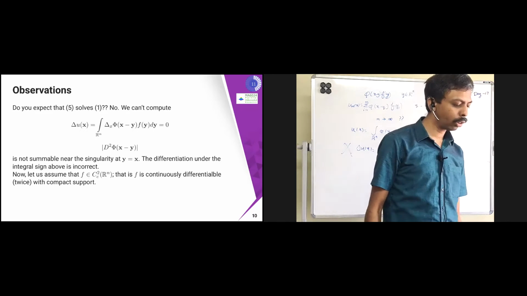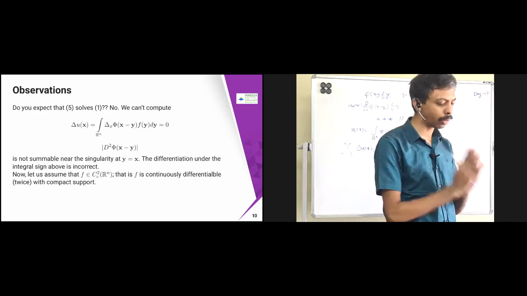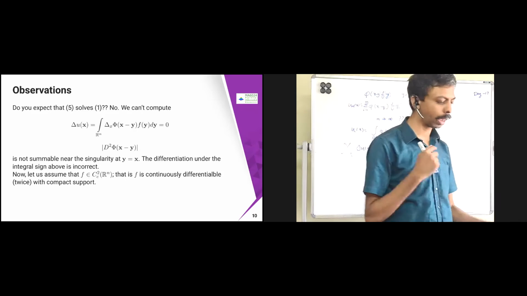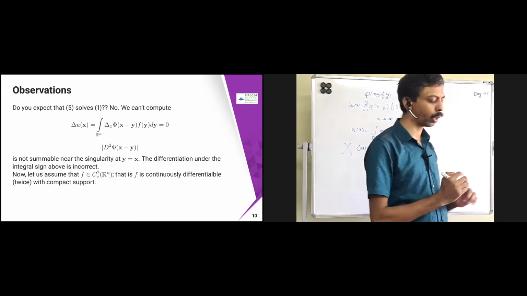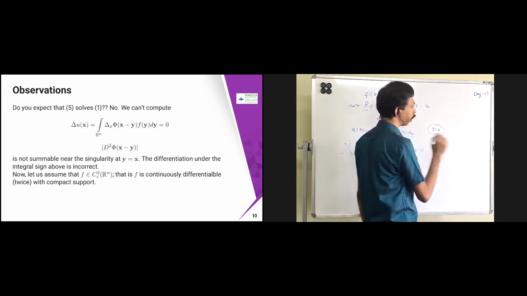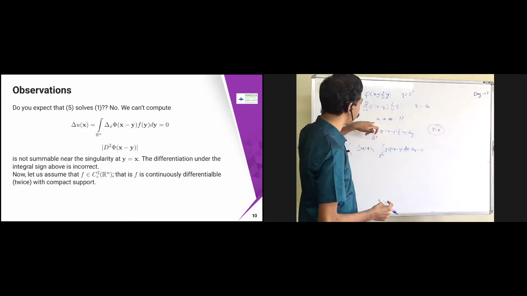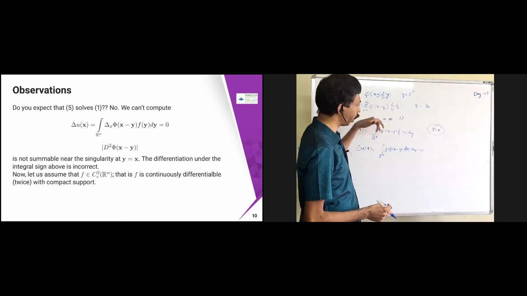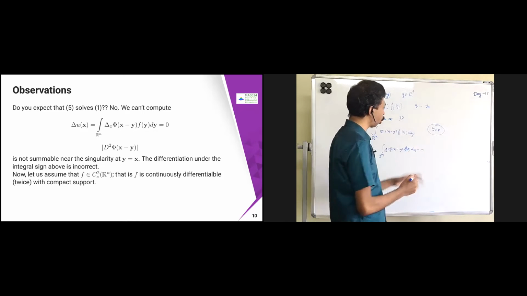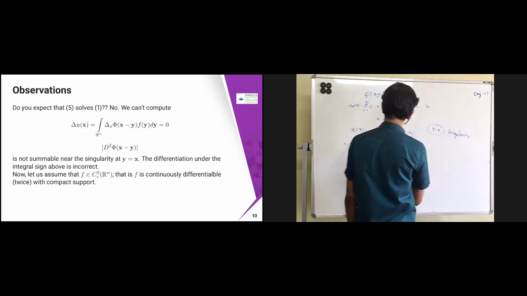Now we have to do some work around to get rid of this. We need to isolate that singularity where it is coming, because this is not summable near the singularity at y equal to x. Near y equal to x, you are going to get infinite, a divergence is going to come. That's the reason you should be careful once you are answering for m tends to infinity here. Depending on your y only you can get the answer, so you should be very careful while doing this integration.